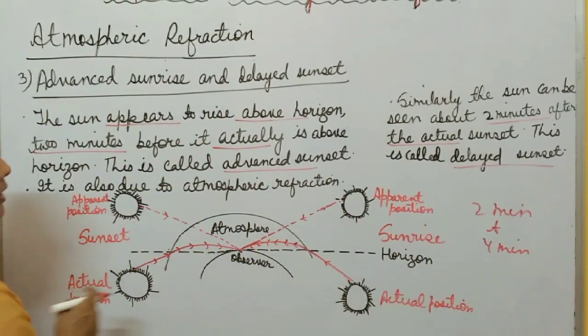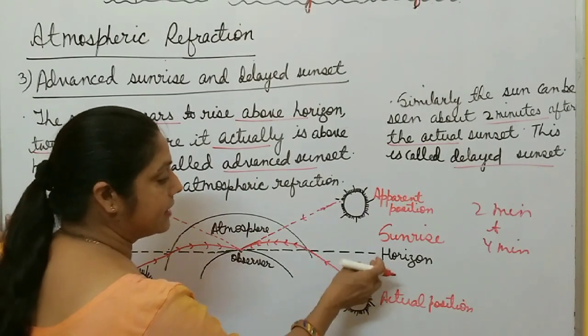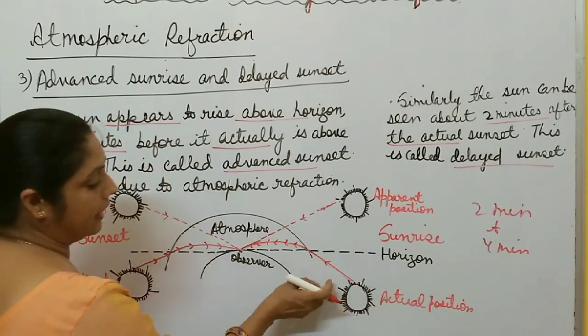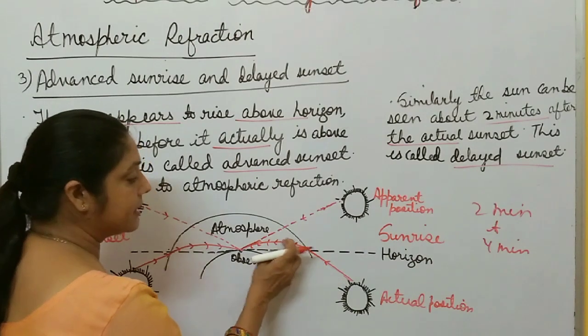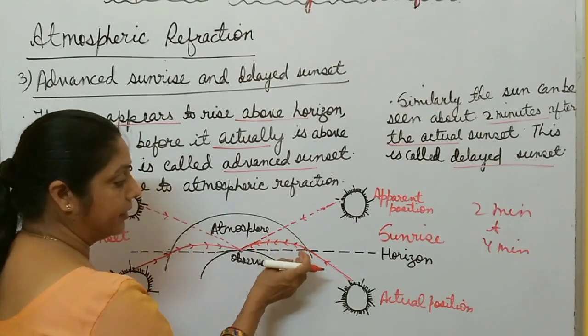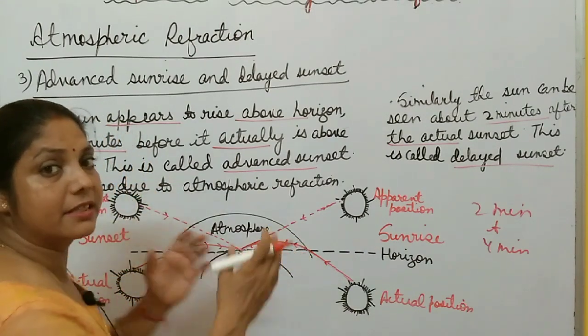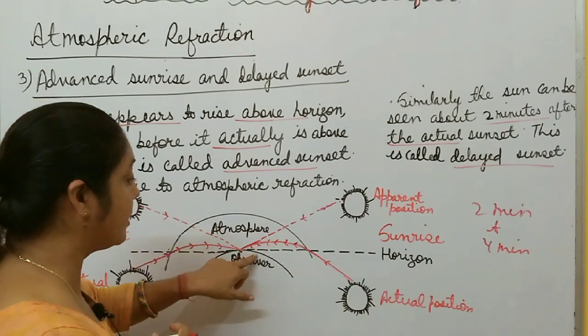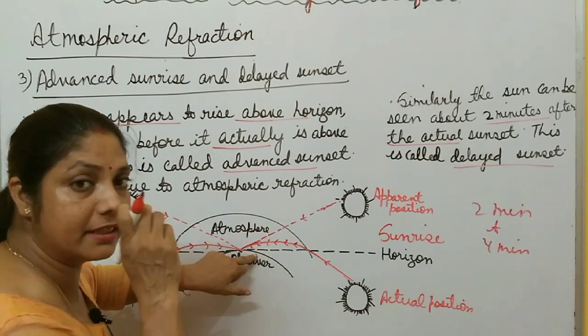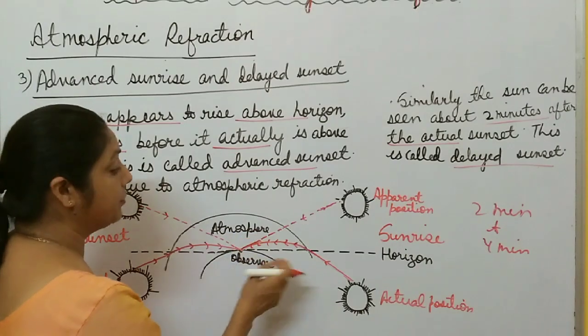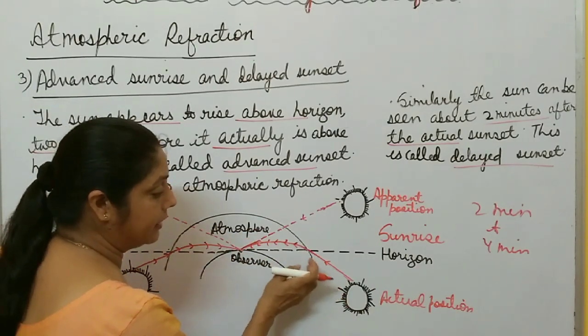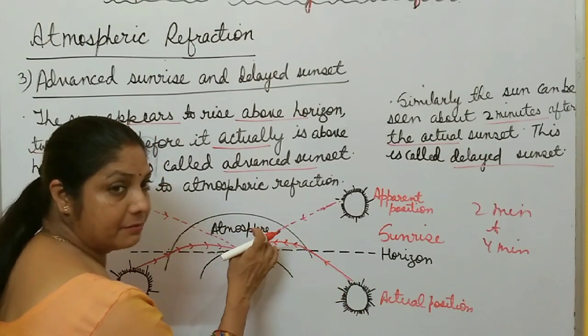Why does this happen? Okay, during sunrise, the sun is near the horizon, and when the light from the sun enters the Earth's atmosphere, what happens? Inside the Earth's atmosphere, density increases near the surface of the Earth. It becomes more dense. It means density is high. So, the light ray from the sun enters the Earth's atmosphere.